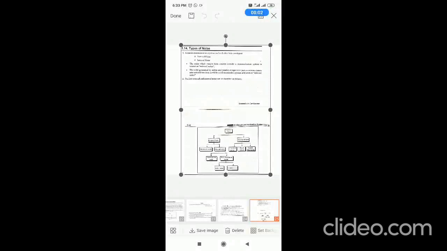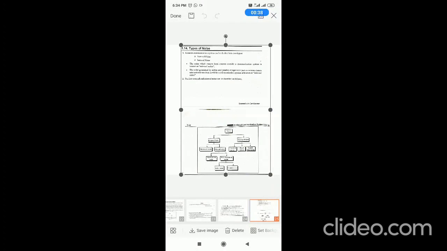Hi everyone, in continuation with the video of today, now I am going to explain some more topics of basics of communication and noise, which is the first chapter in analog communication for Polytechnic DECE third semester. In today's class we discussed the relation between bandwidths, that is baseband bandwidth and channel bandwidth, and after that their relation and distortions, how to overcome distortion, and different types of noises.